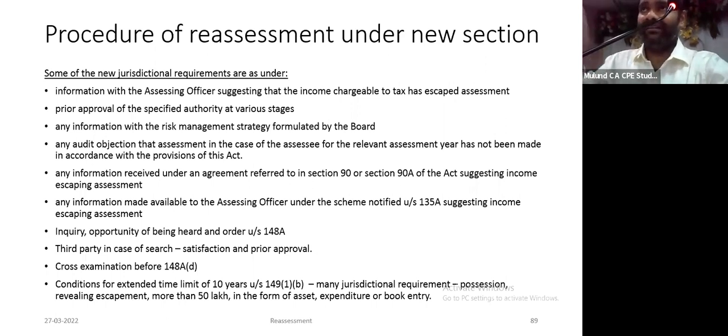Opportunity of being heard under section 148A is a jurisdictional requirement. In case of third party, in case of search, there should be a satisfaction and prior approval on that satisfaction. I really doubt whether one can take cross-examination at the stage of 148A(b), but for the sake of argument, I will include it. Ask for it, there is no harm in asking. He will say, I will give it to you in the assessment proceeding. And the additional condition of beyond 3 years up to 10 years, if 50 lakh in the form of asset, expenditure, books of account.